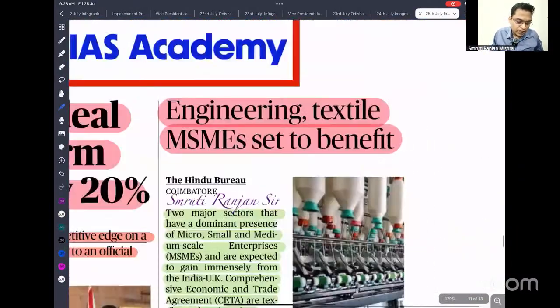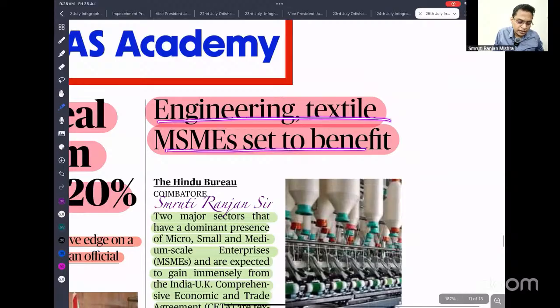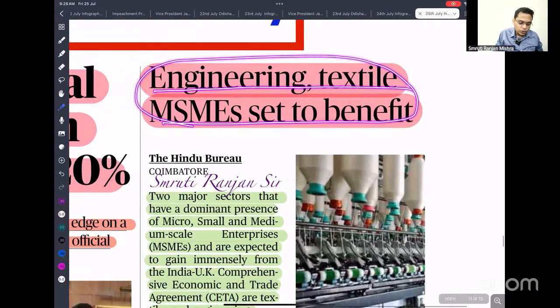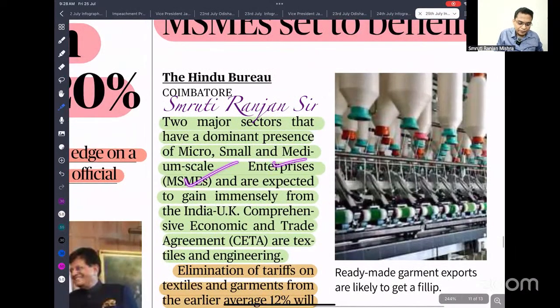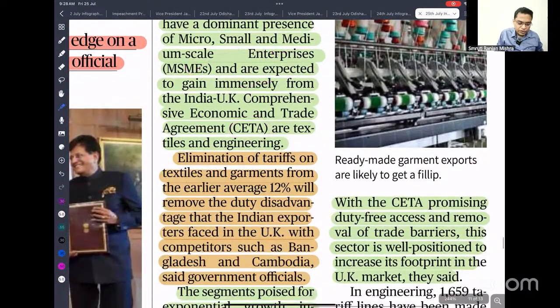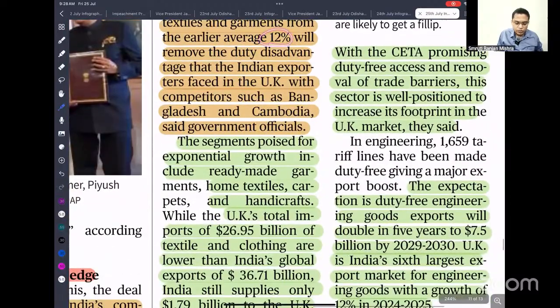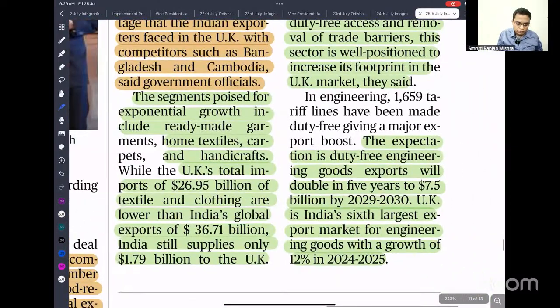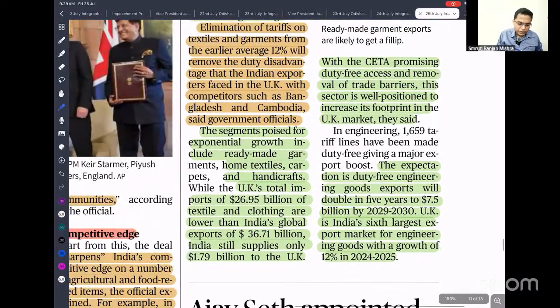The next important news is that engineering, textiles and MSMEs are set to get a benefit. MSMEs and engineering will get benefit from CETA. Our tariff is going to reduce from 12% to 3%. Okay, just read it out; a lot has already been given.